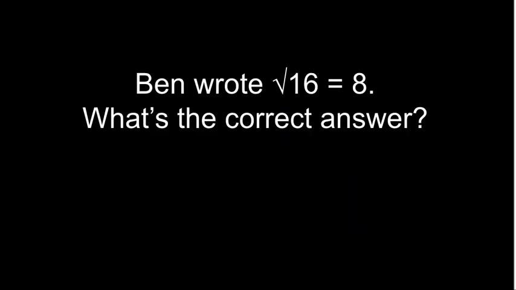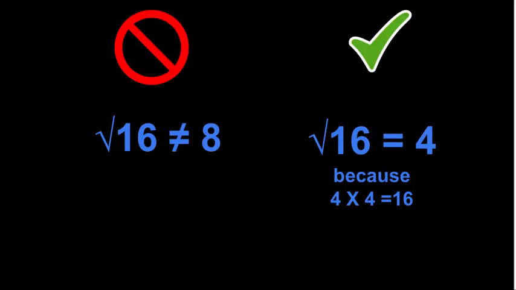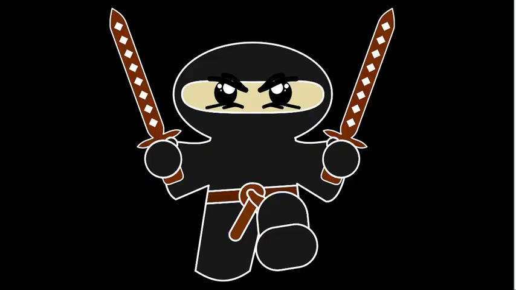3. Ben wrote square root 16 equals 8. What's the correct answer? Answer. Square root 16 equals 4, not 8. Correct those flubs, and you're on your way to being a real number ninja.